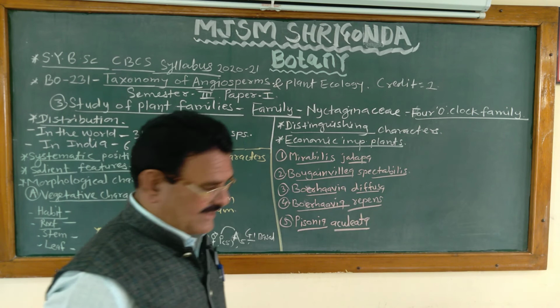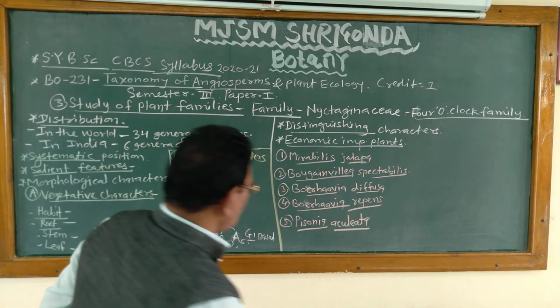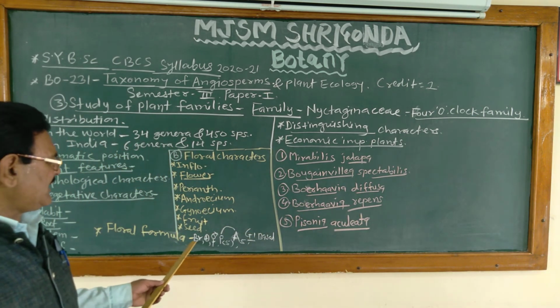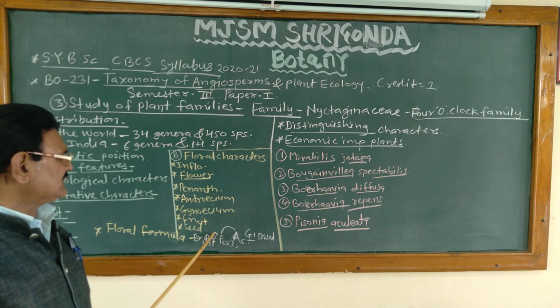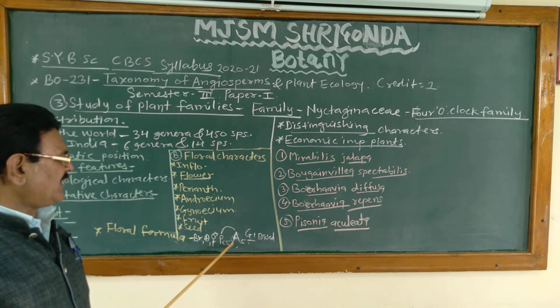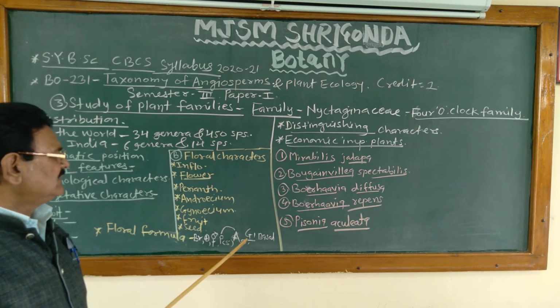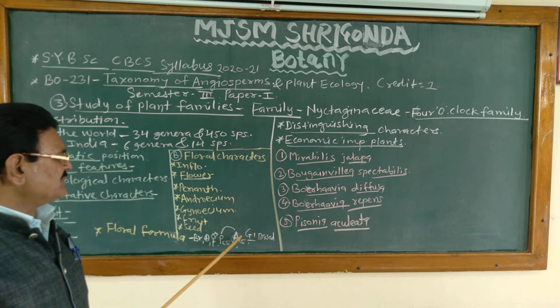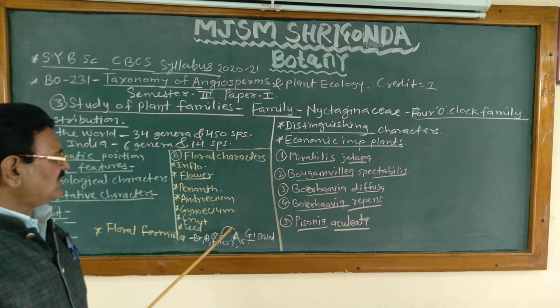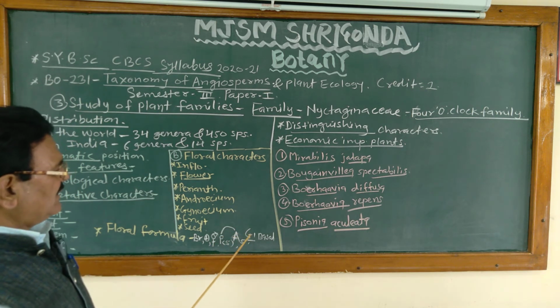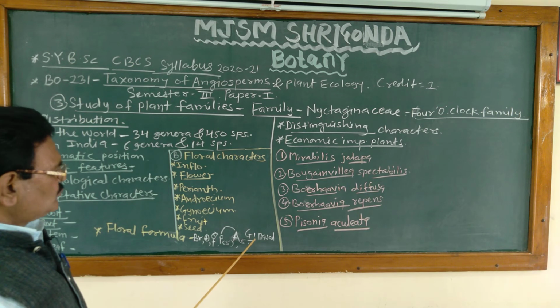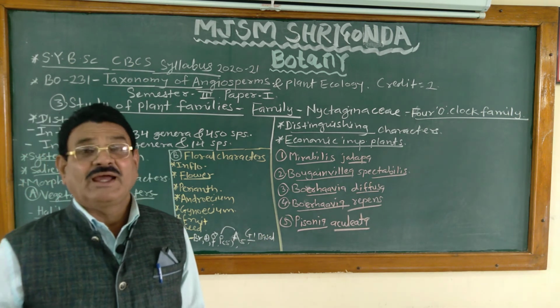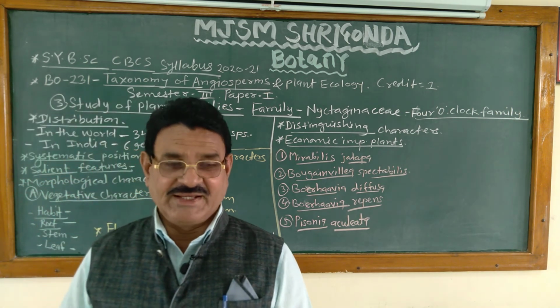Then floral formula of the family. Floral formula shows flower bracteate, actinomorphic, bisexual, perianth 5, gamophyllous, androecium 5 or 2 to 20, unequal in length, dorsifixed or basifixed, anthers are attached on the perianth lobe, that is stamens are epiphyllous, monocarpellary superior with basal placentation, and fruit is achene type, anthocarpic, indehiscent.